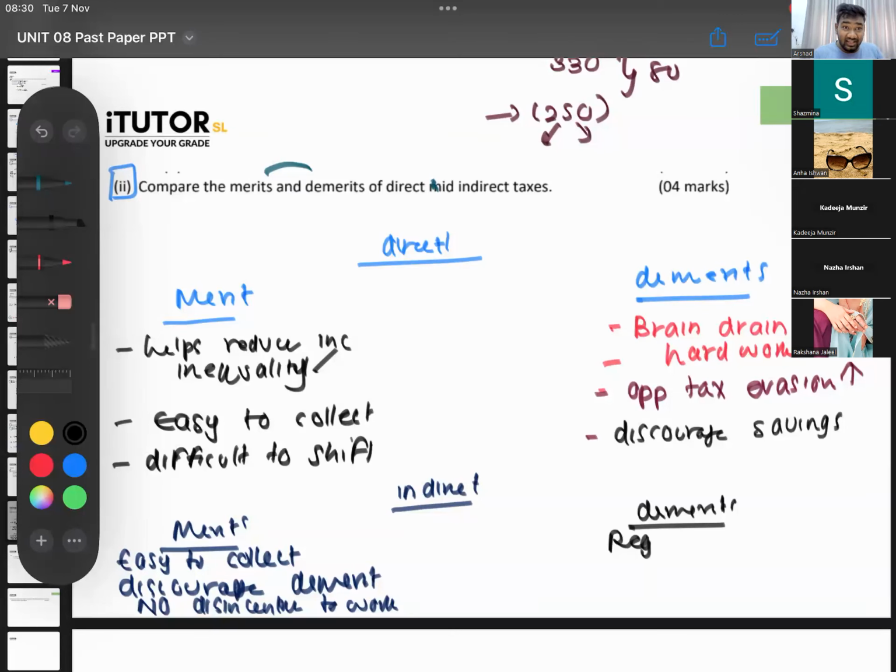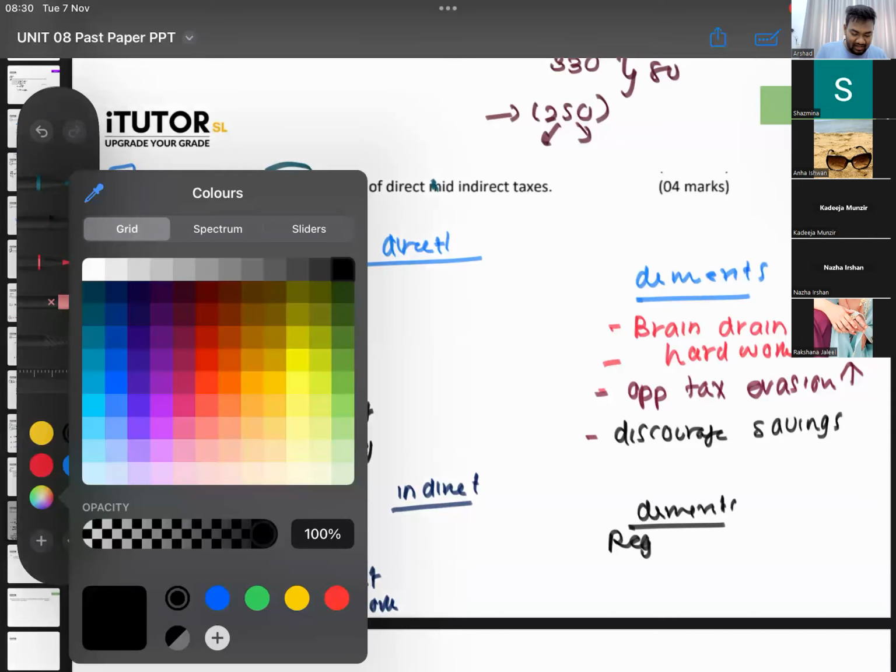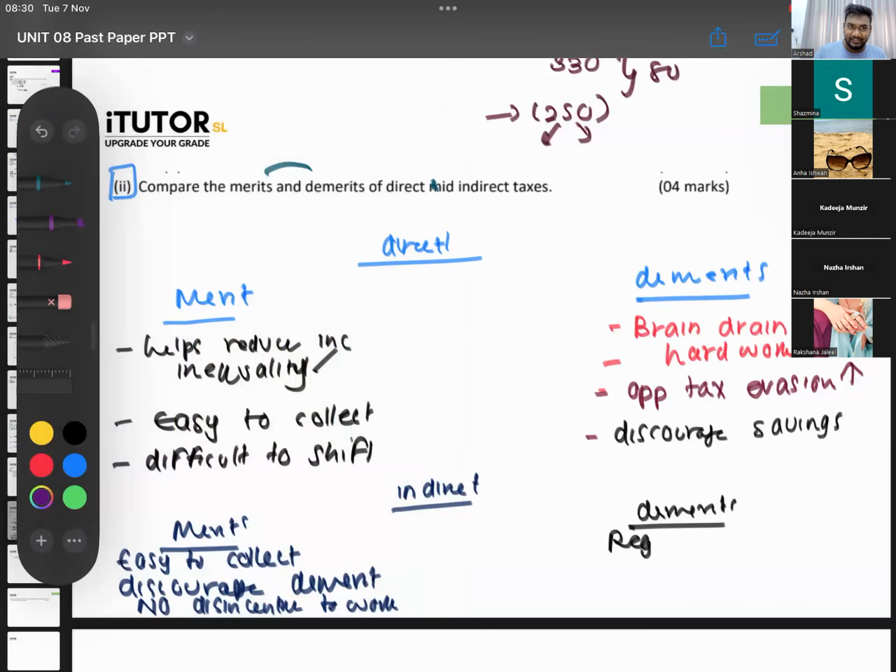As a percentage, the poor person has to bear a very high percentage compared to a rich person. Take a tax on cigarettes. A poor person from his 20,000 salary has to pay, let's say, 1,000 as taxes. So 5% for him. A rich person from his 100,000 salary is paying only 1,000. That kind of thing can be there.